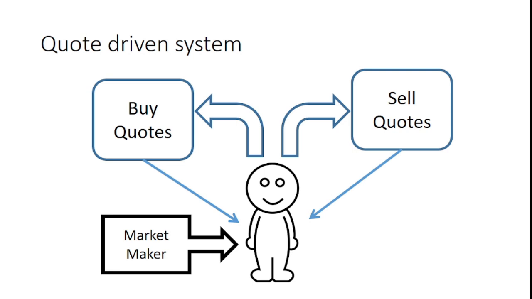So instead of approaching a broker directly, I can also approach a broker, and he, through his contacts, would be able to find out who is willing to sell and who is willing to buy. This system is less prevalent in Indian stock exchanges.